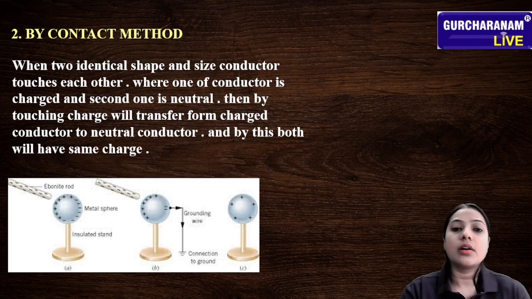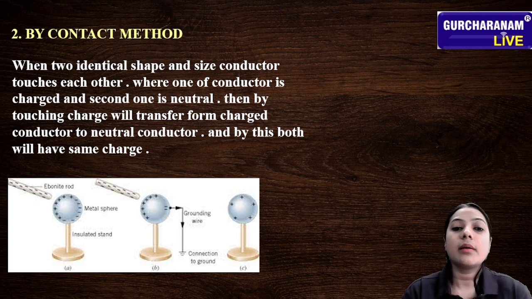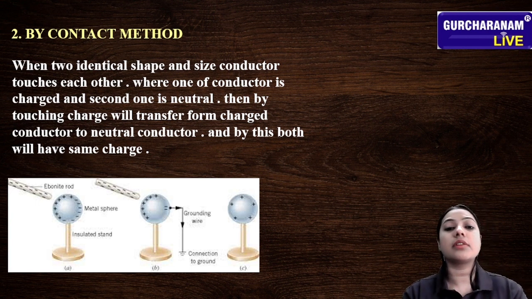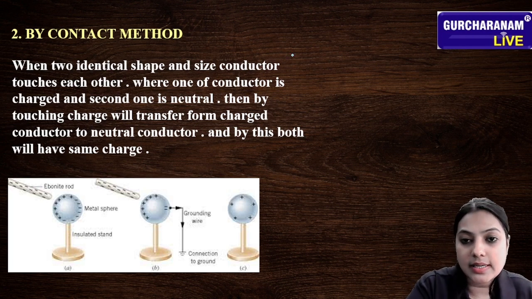After that, the second method is the contact method. With the help of the contact method, we transfer our charges. How? Let's read it.